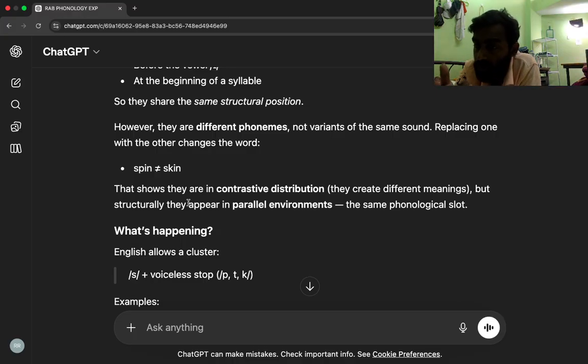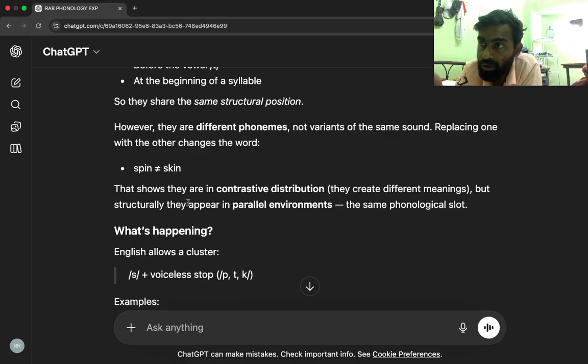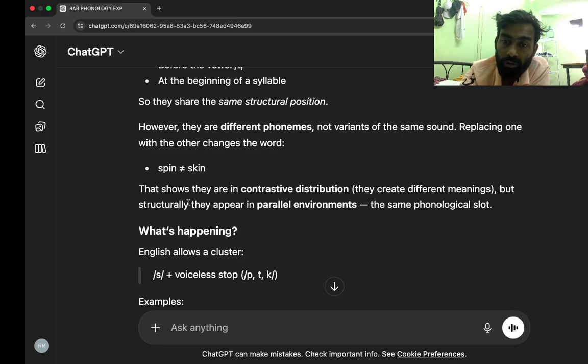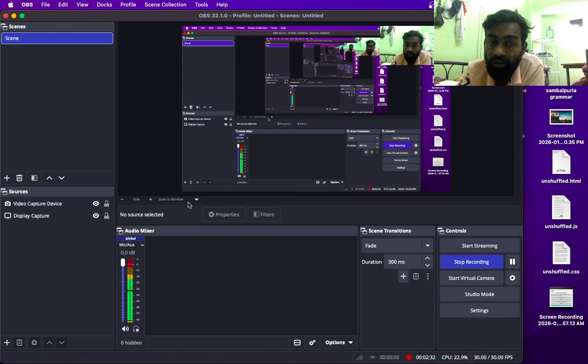They are at the same time in parallel distribution and contrastive distribution. Parallel because they occur in the same phonological slot, the same structural slot. That's where they appear, and that's the reason why both of these are also in parallel distribution.